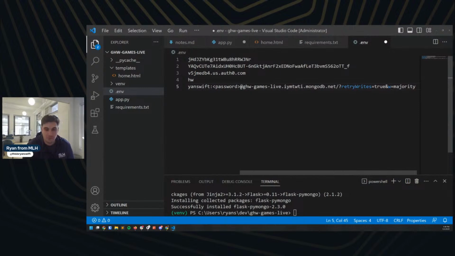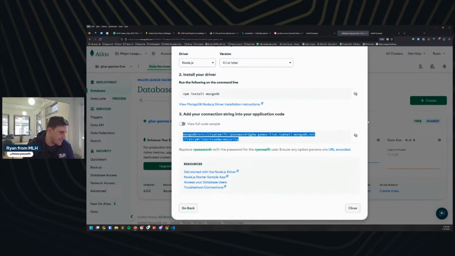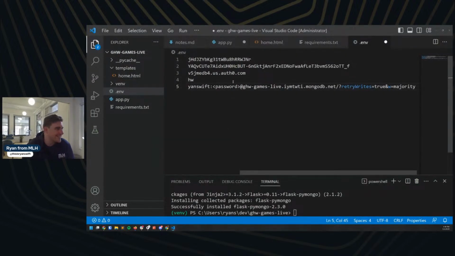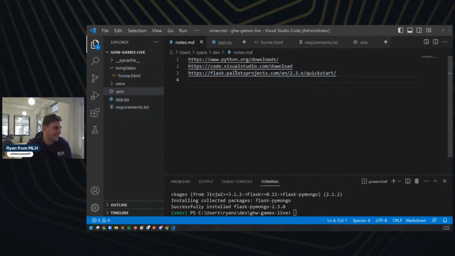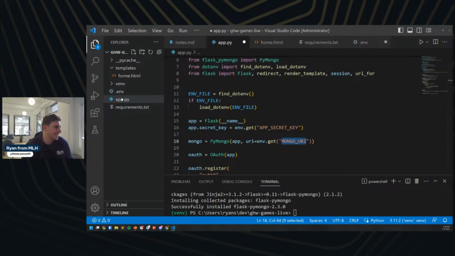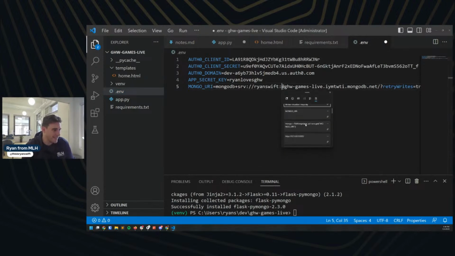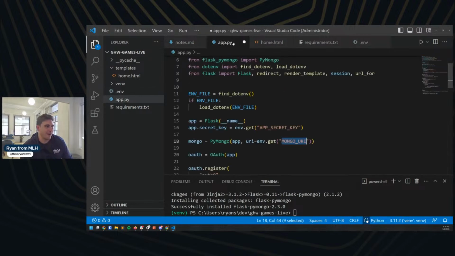Did I save my password anywhere? I might have forgotten to save my password during this live stream, which would be quite funny. Let's see if we can find it. Did I put in my notes or anything like that? It does not look like it. Did we save it in our clipboard? Yeah, we did. We saved it in our clipboard. So we'll come back here, go to our password, and paste in that password right here. I hope that's the right one. I'm fairly certain that it is.